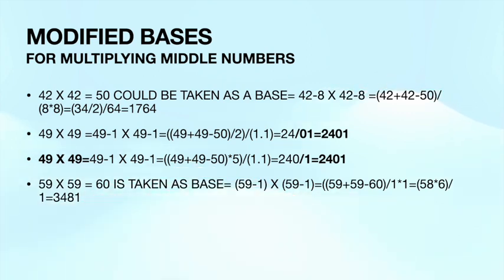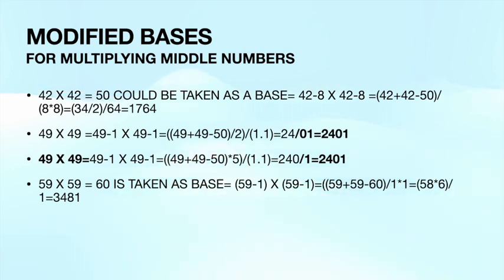If we are uncomfortable with this idea, another modification of the technique is for 49 into 49. The base is 50, the remainders are 49 minus 50, which is -1, multiplied by -1. Again we do the same calculation, 49 plus 49 minus 50. Here instead of dividing by 2, we multiply by 5, and then keep 1 into 1. 48 into 5 is 240, slash 1. We need not put 01, so here we put only 1.